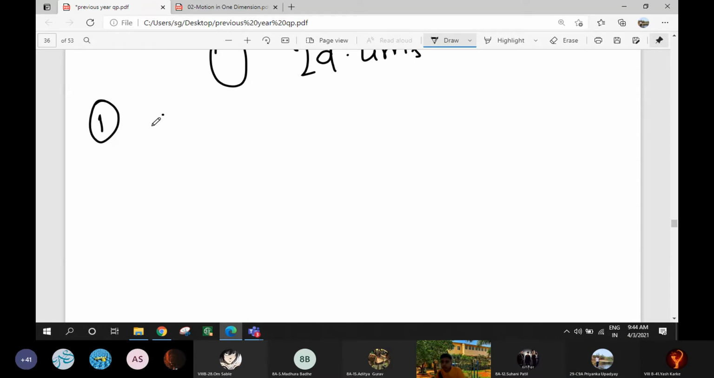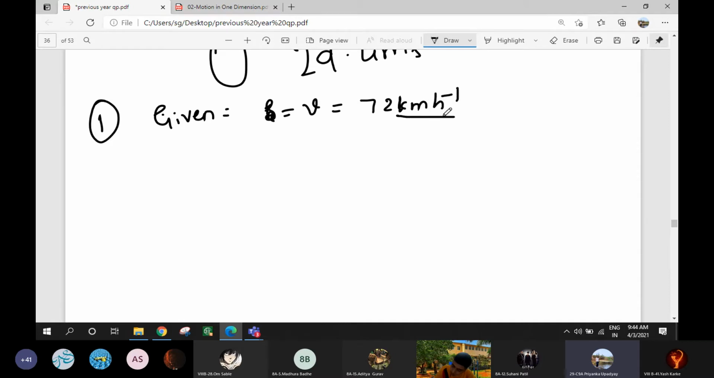The speed of a car is 72. Understand, whenever you solve a numerical, from now onwards you should write given. What is given? Speed of a car, that is V is equal to 72 kilometer per hour. Express it in meter per second. So you want to express kilometer per hour into meter per second. Kilometer per hour is kilometer divided by hour. Kilometer, if you want to convert in meter, it will be 1000 meter. Hours, if you want to convert in second, it is 3600 second.